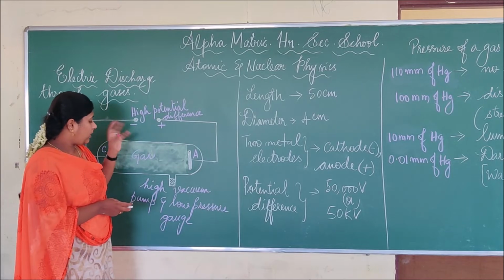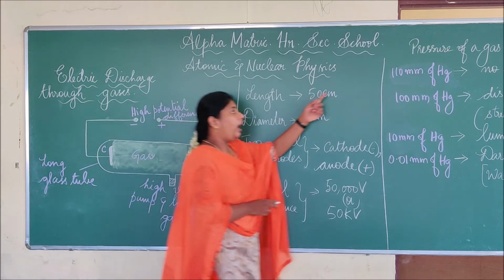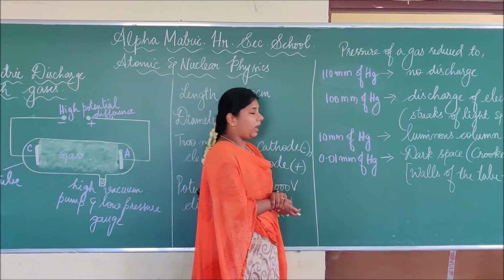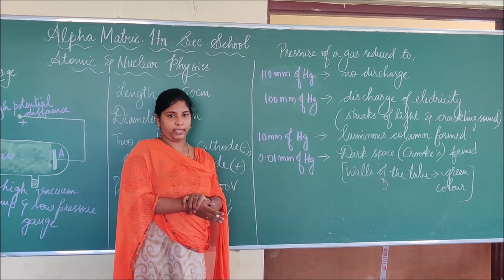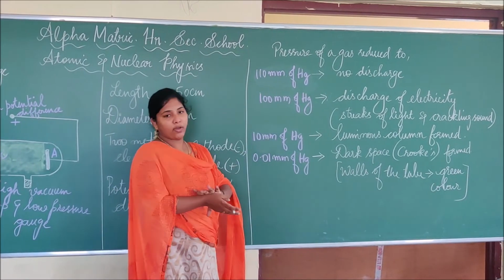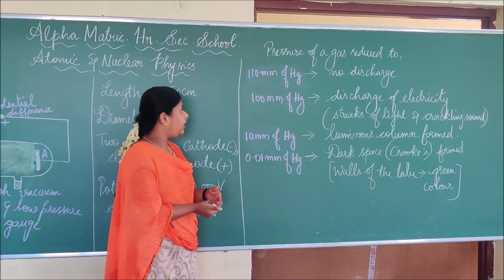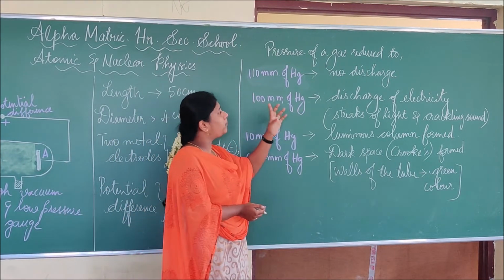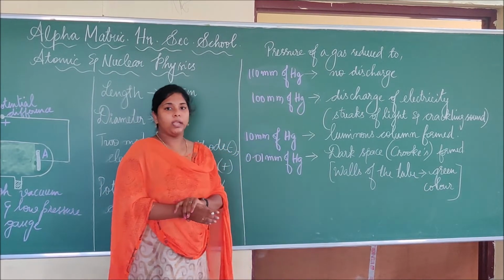Suppose the pressure of the gas in the discharge tube is reduced to 110 mm of Hg. At that time, what will happen? There will be no discharge of electricity at 110 mm of Hg. Next, we reduce the pressure again. It becomes 100 mm of Hg. At that time, there will be a discharge of electricity.